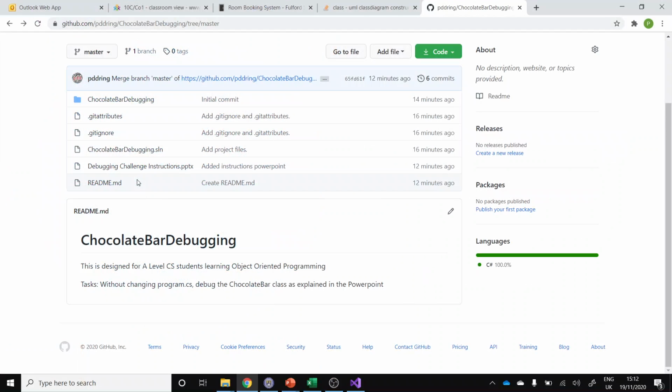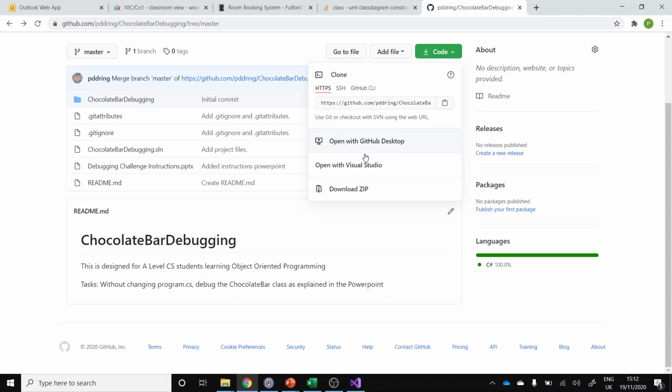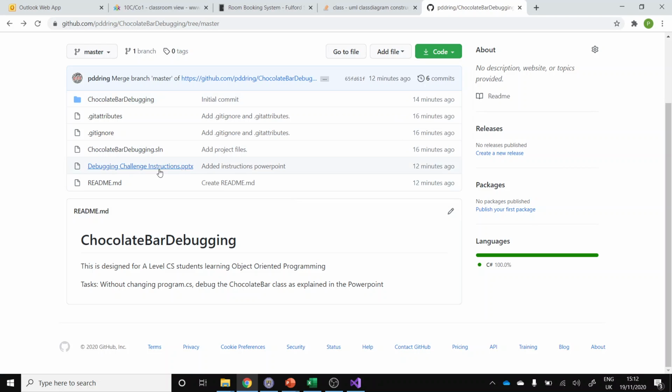So the idea is, there's a link in the description of this video to this GitHub project. If you've got Visual Studio installed, you can just open it straight away in Visual Studio. If you've got a Mac, then you'll probably need to check it out and then open it in MonoDevelop or whatever you're using. So there is a PowerPoint in here, as well as a C# .NET console application.